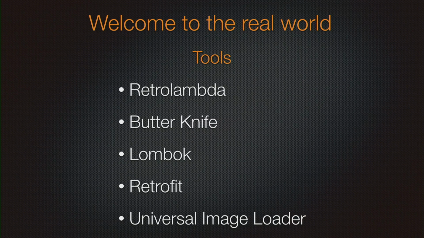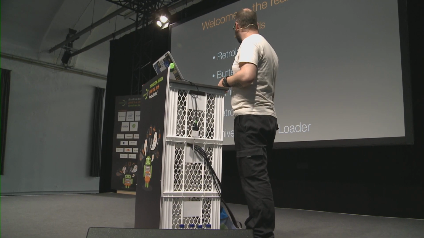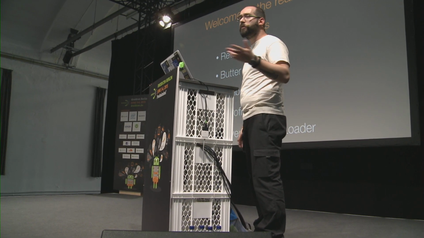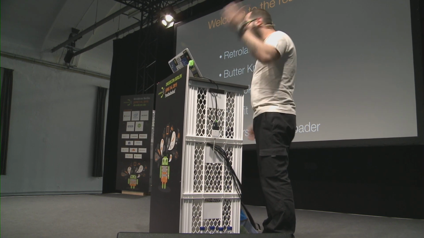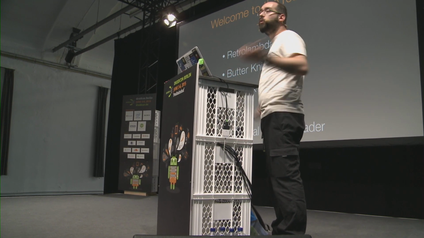I need to be on the spot. I'm using Butter Knife because I hate findViewById. I can't stand it. I'm using Lombok. I don't care how it does stuff because I'm too old to manually create getters and setters. Come on, I'm too old.